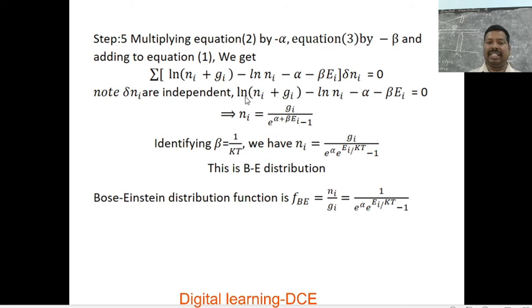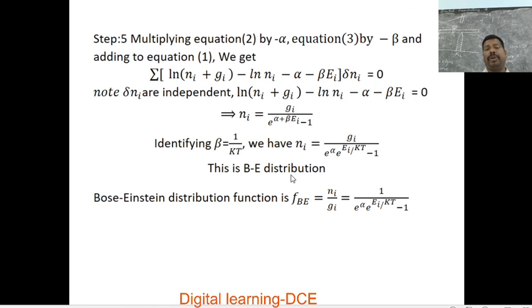This is in the form of log A minus log B. So we may write ln of (ni plus Gi) divided by ni is equal to alpha plus beta Ei. Transposing to the right-hand side and solving for ni, we get ni equal to Gi divided by (e to the power of (alpha plus beta Ei) minus 1). This is the expression for the Bose-Einstein distribution, the number of particles distributed in a given energy state. Now substituting the beta value, we get ni equal to Gi divided by (e to the power of alpha into e to the power of Ei by kT minus 1).